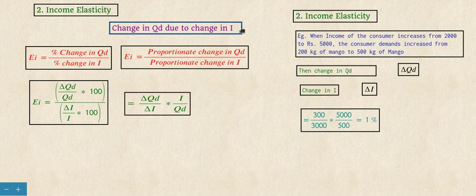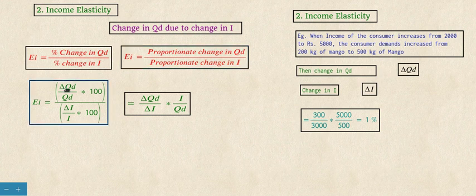Here also the elasticity is calculated by the formula: change in quantity demanded due to change in income. That is denoted as percentage change in quantity demanded divided by percentage change in income, or proportionate change in quantity demanded divided by proportionate change in income.